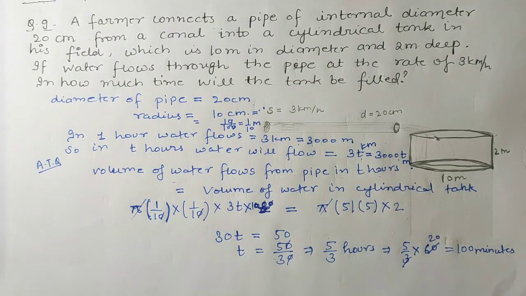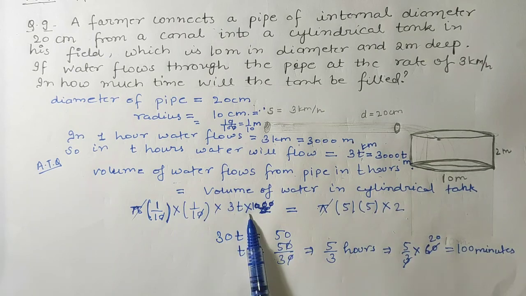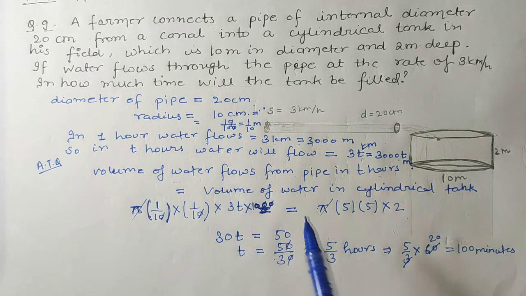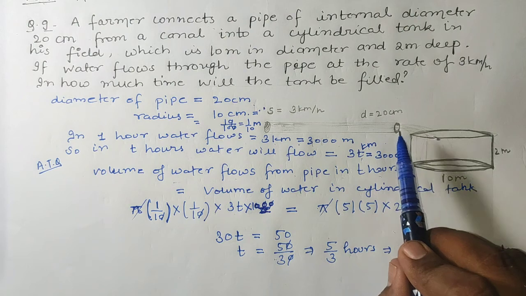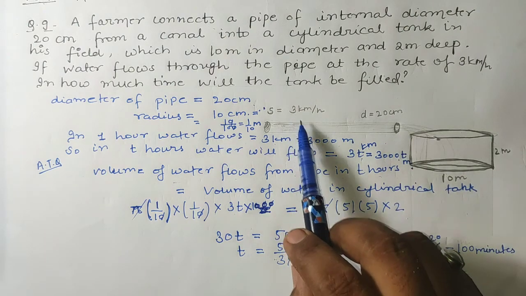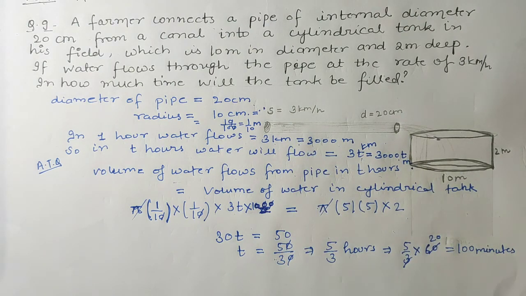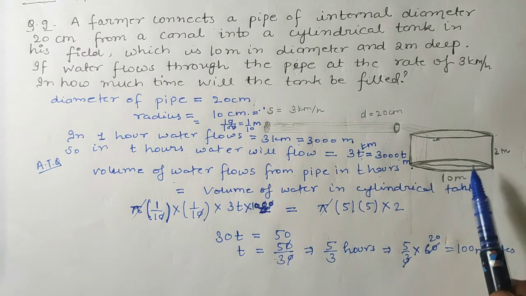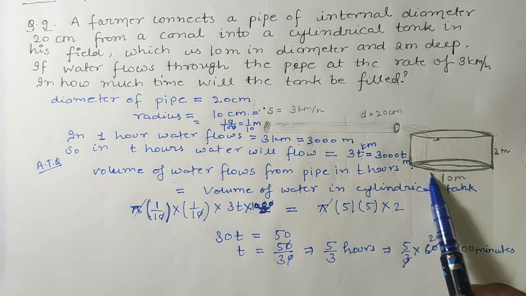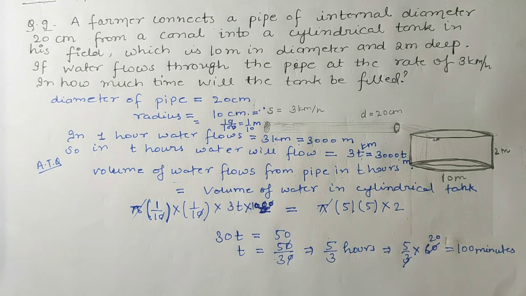So how will we find the volume of the pipe? Pi r square h. H is what, students? H is the length of the pipe, and the length of the pipe in t hours will be 3000t. So pi r square into h means 3000t, or you can write 3t into 1000. Both are same. And here the volume of this cylindrical tank is pi r square h. R is what for this tank? Since the diameter is 10, R will be 5.